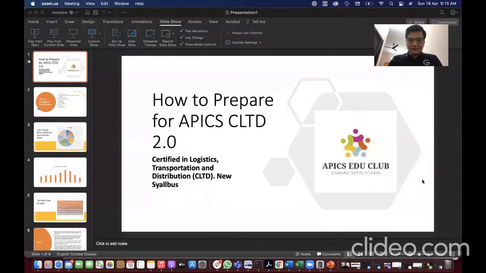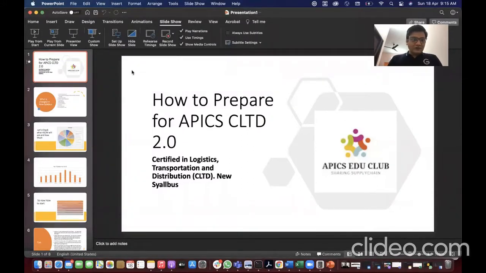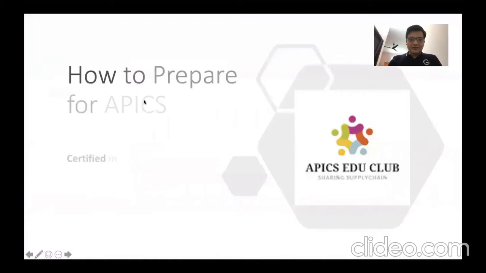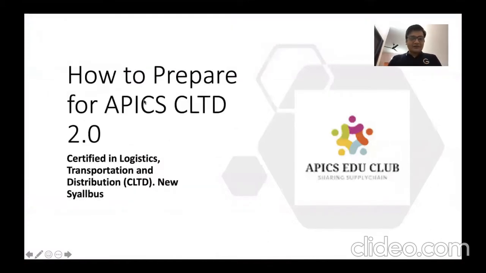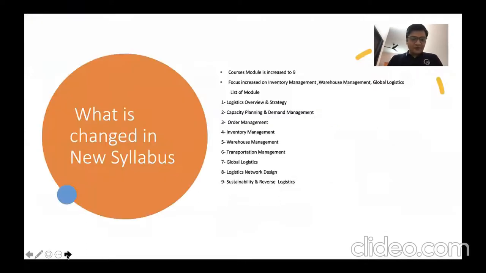I hope you can see my screen. Let us start. How to prepare for Epic CLTD 2.0. Why 2.0? Because what has changed in this new 2.0? What has changed in the syllabus? The course models are increased to 9, with a focused increase on inventory management, warehouse management, and global logistic. Below is the list of new models for this CLTD 2.0.